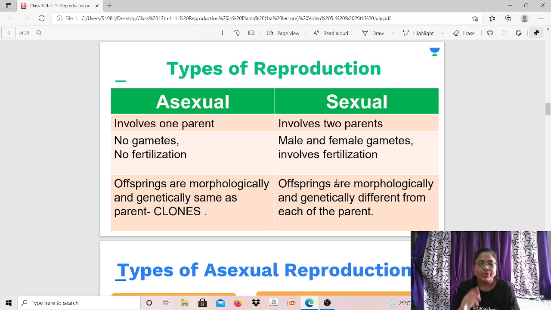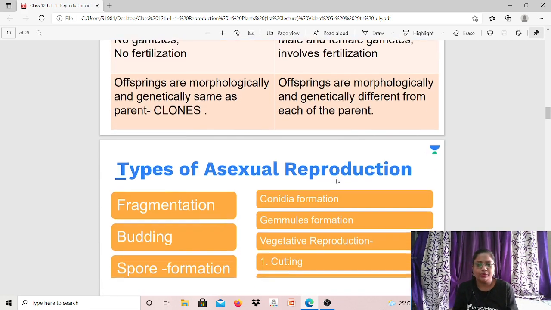Always remember this. Okay? So, in asexual reproduction there are various examples, which I will be discussing further with you, on different types of asexual reproduction and examples. We will see that ahead. Examples of sexual reproduction you already know: plants, angiosperms and so on, and take our own example, humans. Correct. Chalo.